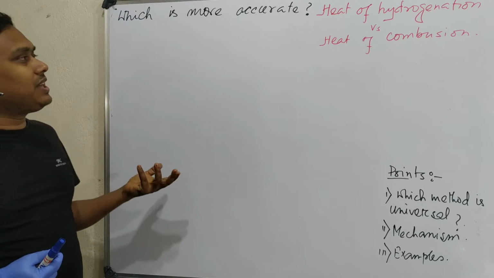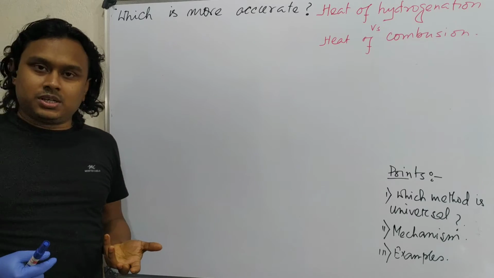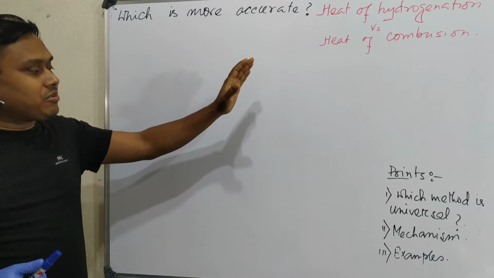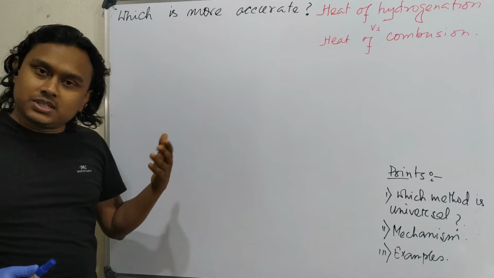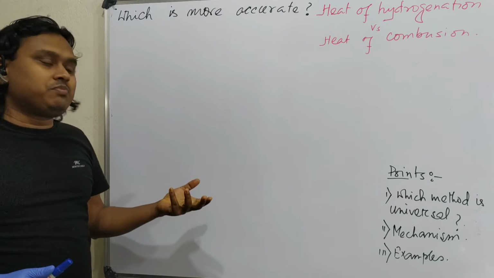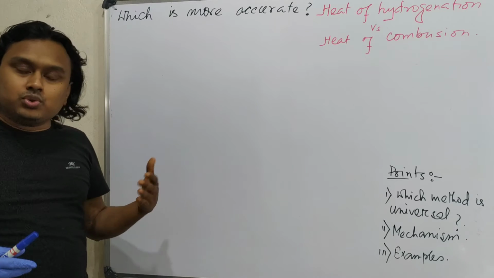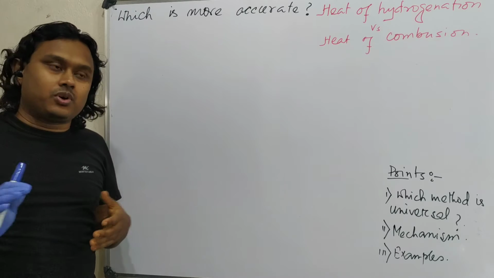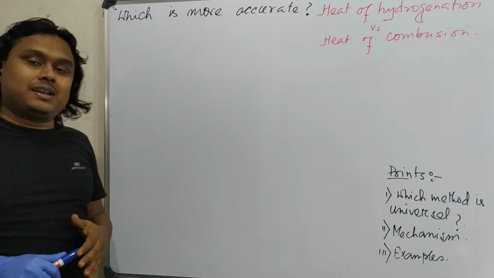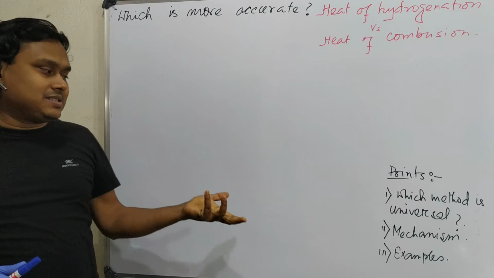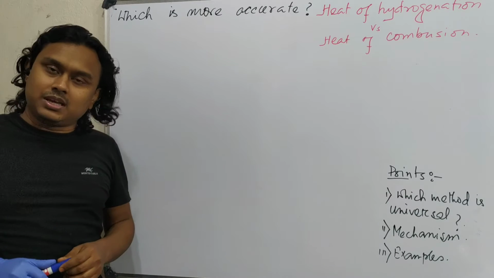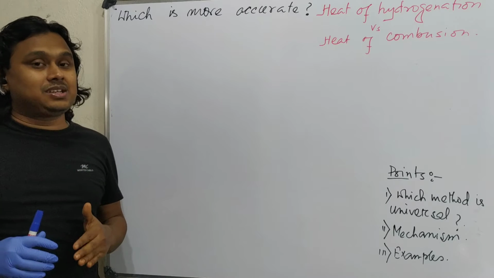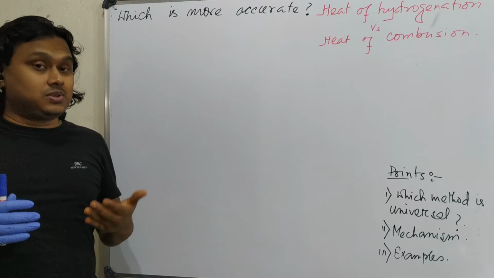So let's start. Today we will discuss a very basic question, or rather a confusion: which is more accurate, heat of hydrogenation or heat of combustion. We will cover which method is universal to consider or conclude about the stability of an organic material, then a little bit about mechanism, and finally few examples. Today's discussion will be mainly qualitative such that your basic idea gets cleared.